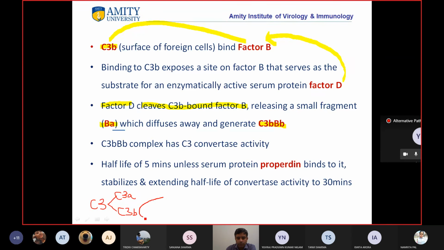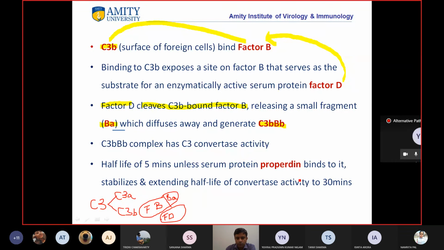There is binding of factor B. Now when factor B binds, then factor D also binds to it. This factor D acts on factor B and leads to its cleavage. So this is the smaller fragment, so this is Ba.